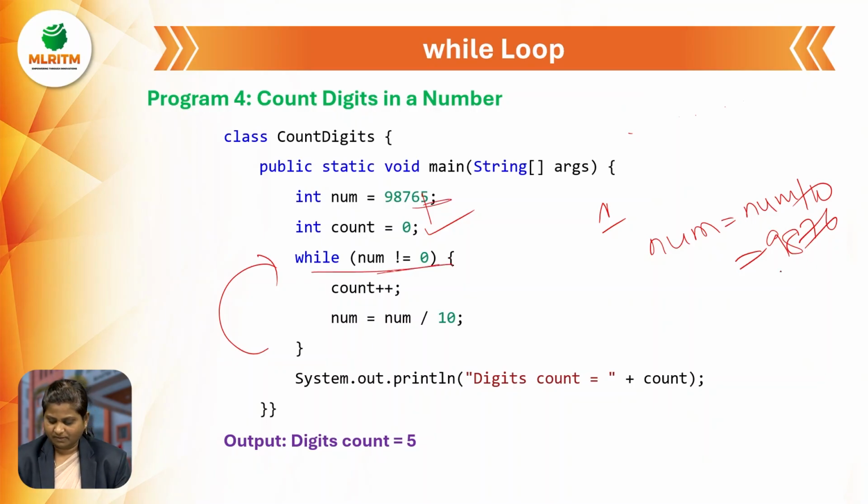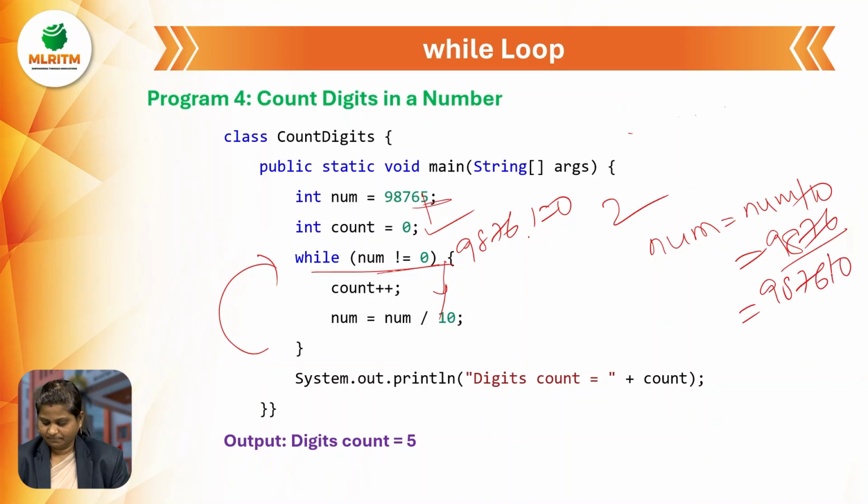Here 9876 is not equal to 0, so the body of the loop will be executed. Now the count will be incremented to 2. Again in the next step we will get 987. Likewise, the value will be incremented to 5.